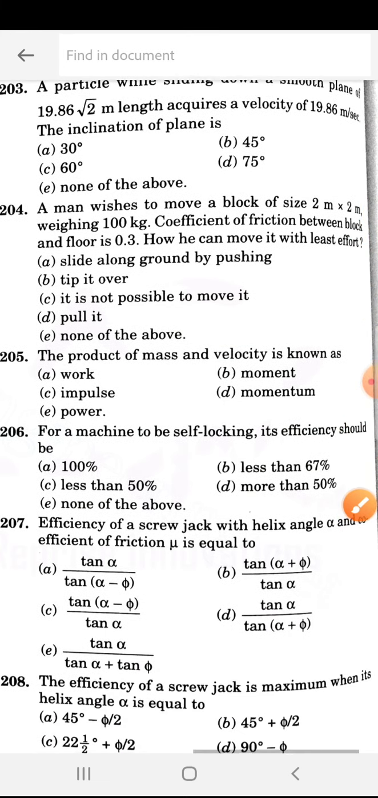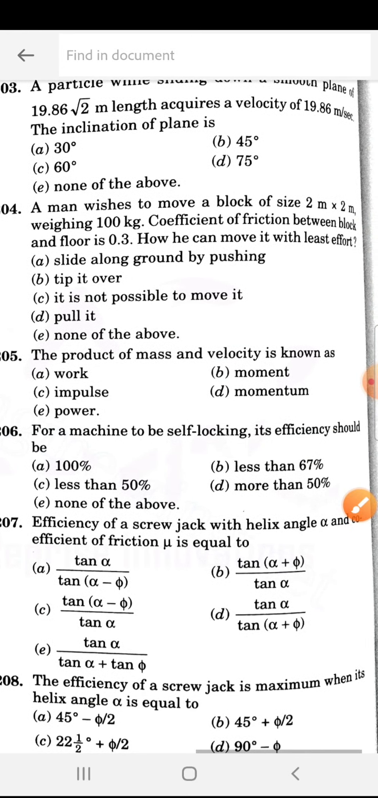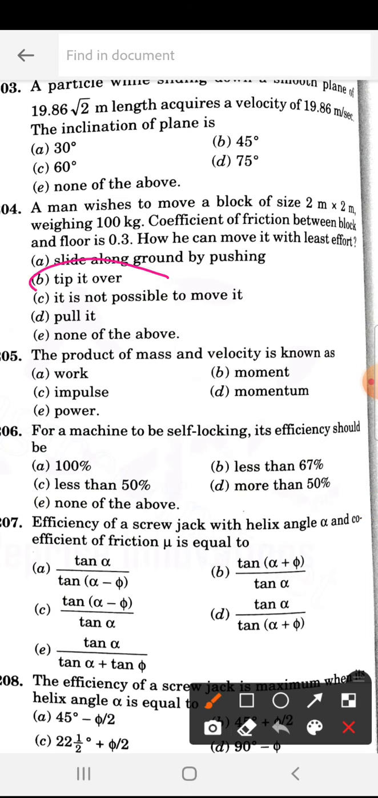203. 204. A man wishes to move a block of size 2 meter by 2 meter, weighing 100 kg. The coefficient of friction between the block and floor is 0.3. How can he move it with the least effort? So how can he move it over? Tip it over. So B is the correct answer.